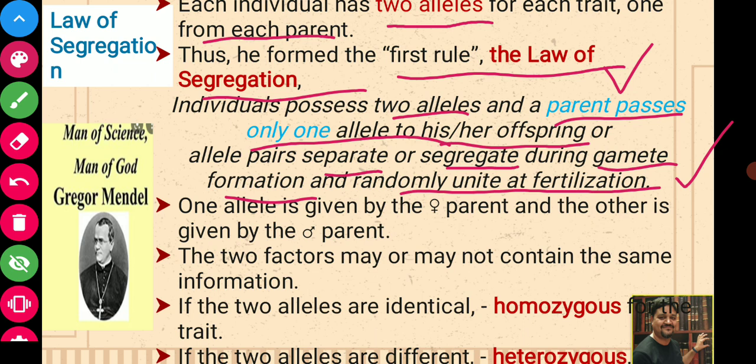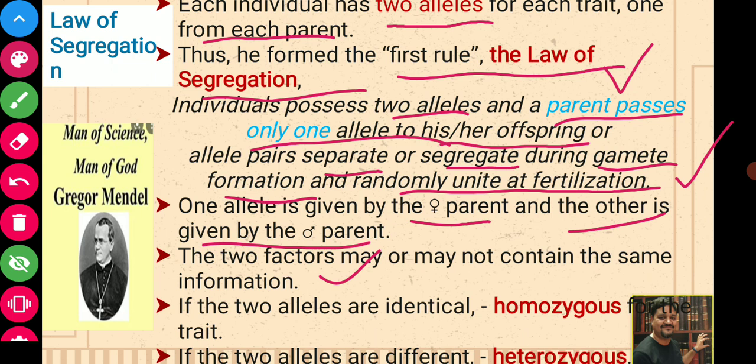One allele is given by the female parent and the other is given by the male parent. The two factors may or may not contain the same information. So it is quite obvious that whatever allele I have, it may contain information that is similar to the information coming from the allele of my wife, or it may be dissimilar. That is a totally independent thing.